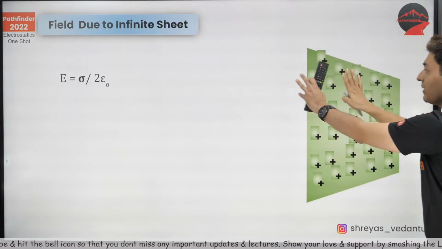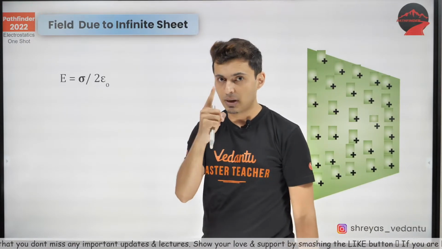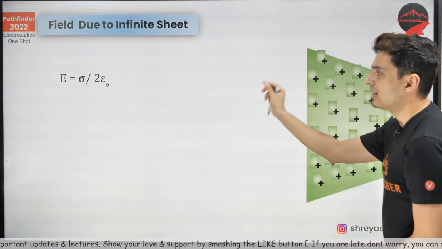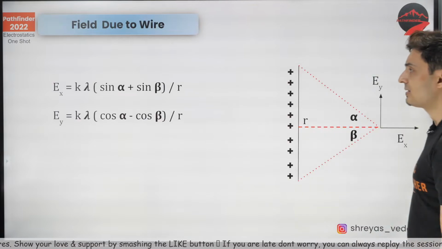Due to a sheet, the field is uniform. This is the only geometry which gives you uniform field. Keep this in mind. And the field is sigma by 2 epsilon naught. Sigma is having the units of coulomb per meter square. Per unit area, how much is the charge?